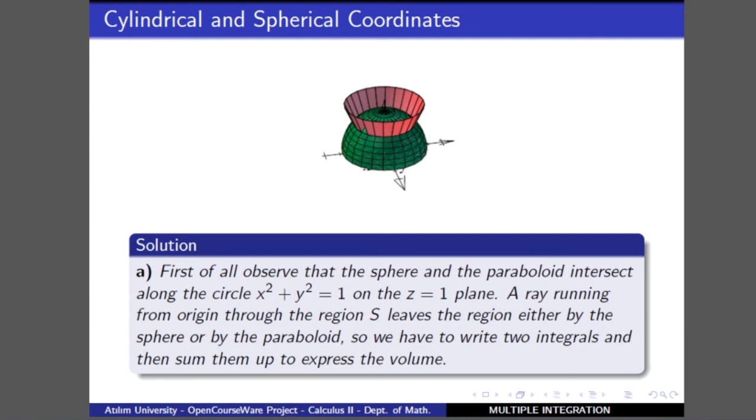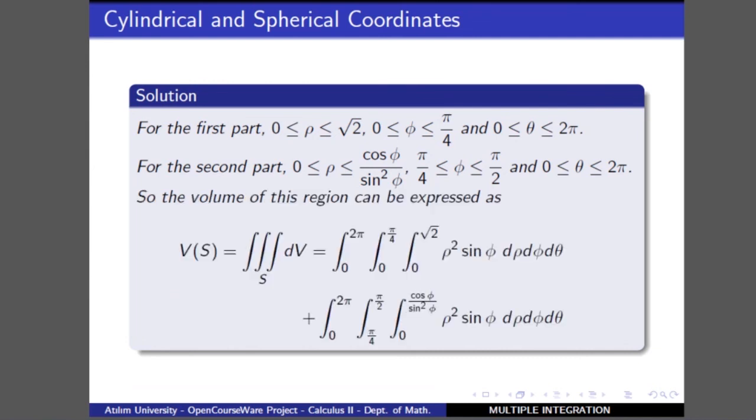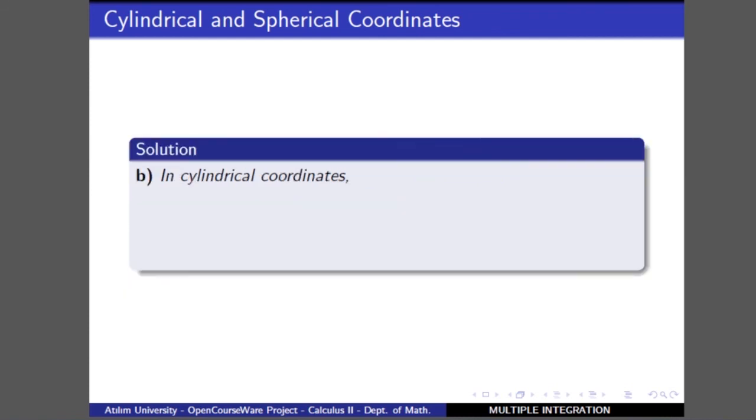If we sketch that, there are two regions measured through these two discussions, and then we can write the volume as the sum of these two regions. So we evaluate the integral of the inner part and the outer region, which is given by this integral in spherical coordinate system.